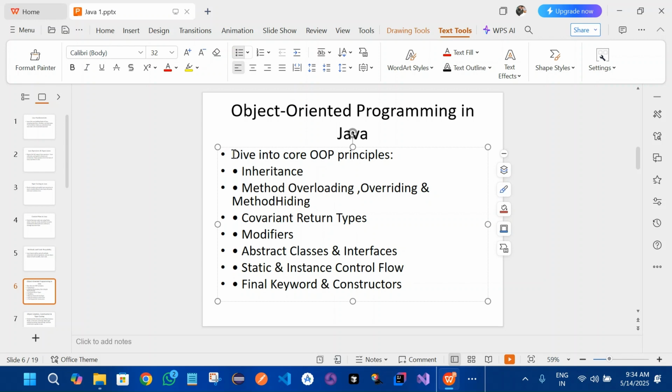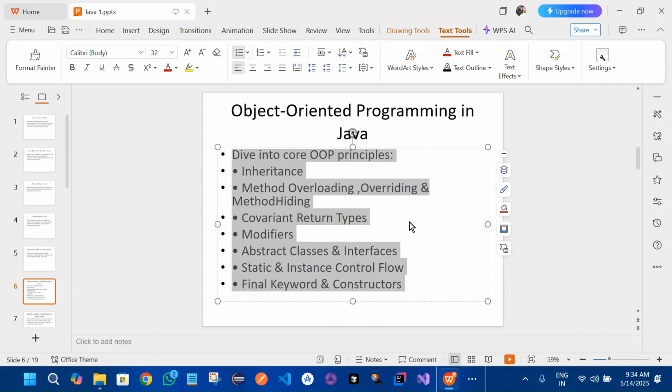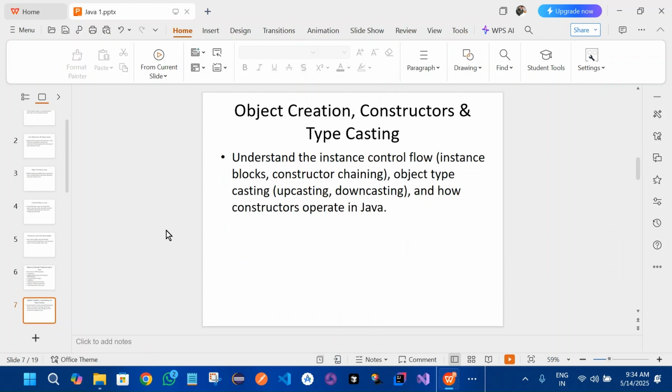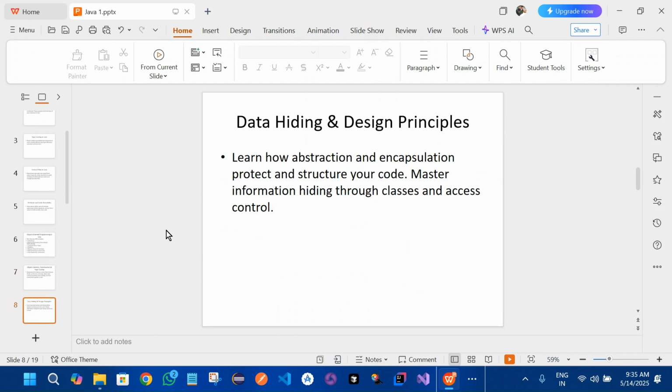All these are the main pillars of our OOPS concept, so we'll be checking those, correct. Next, object creation, constructors and typecasting. We'll be looking into how we can create objects, how the object constructor can be used, and how it's typecasted and everything, right? So upcasting and downcasting, here we'll be covering for objects, correct.